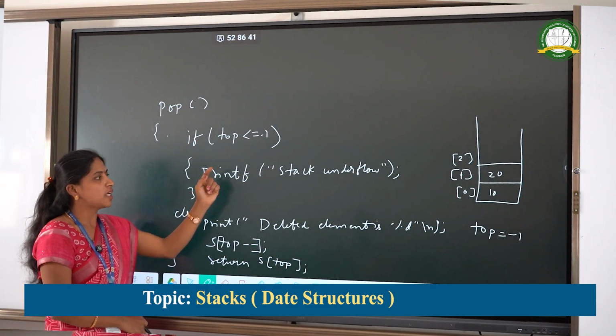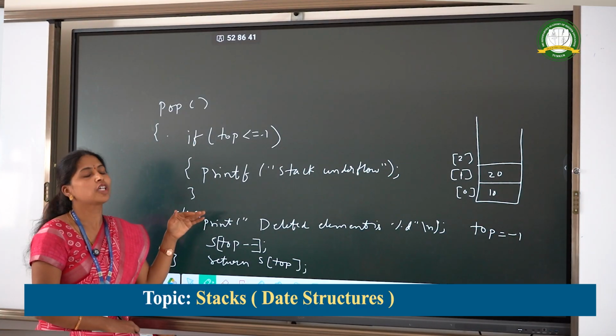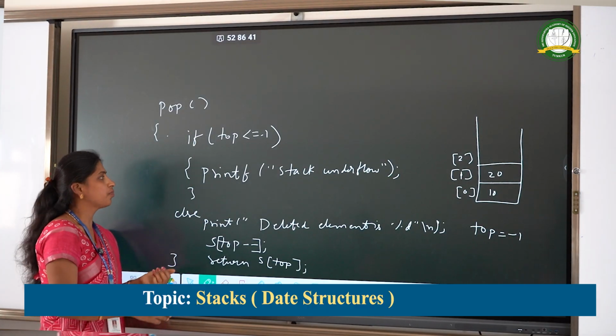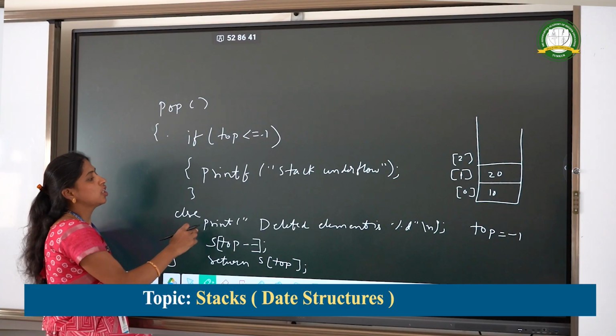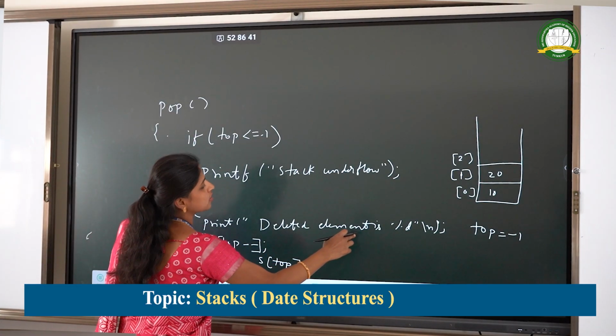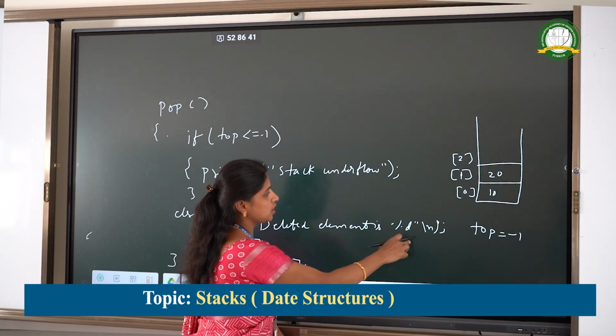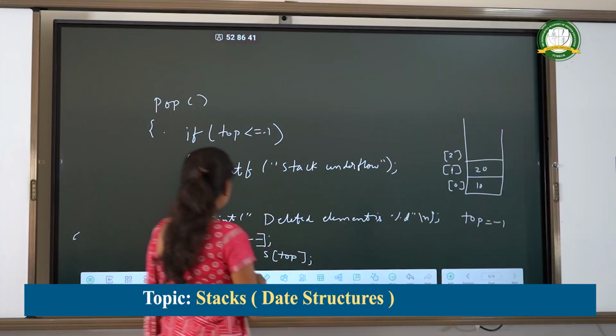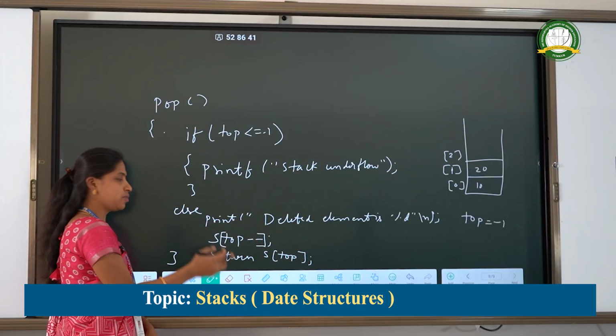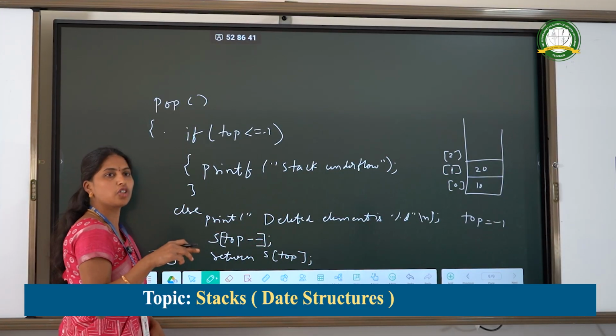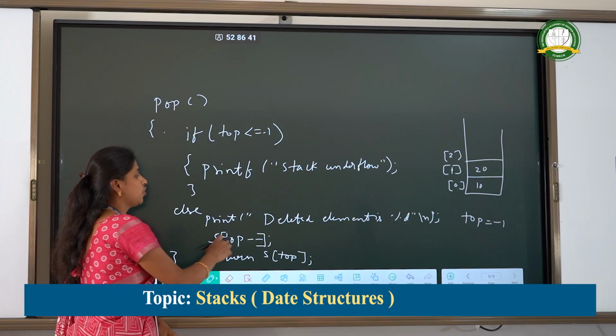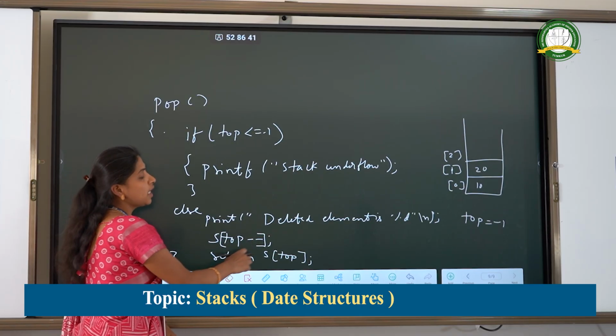If top is equal to minus 1, there are no elements on the stack, so we can't delete any elements from the stack. Otherwise it comes to the else condition. Printf the deleted element is %d. Then we display the deleted element, decrement the top by 1 using S of top minus minus, and return S of top.